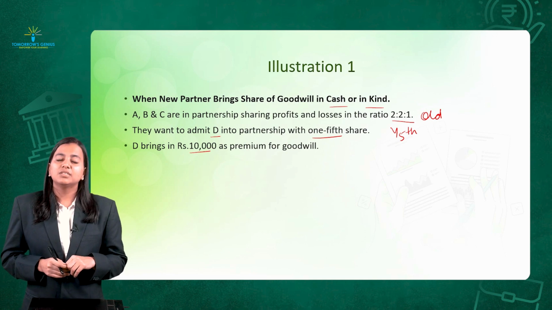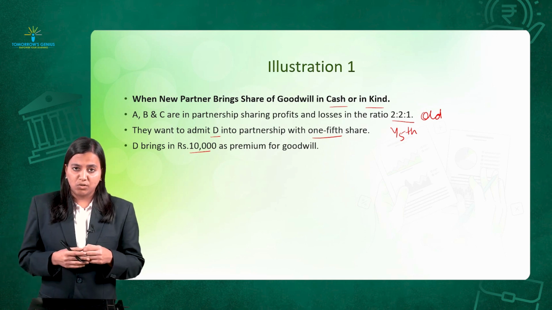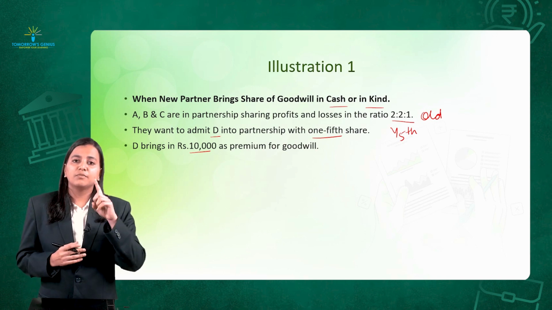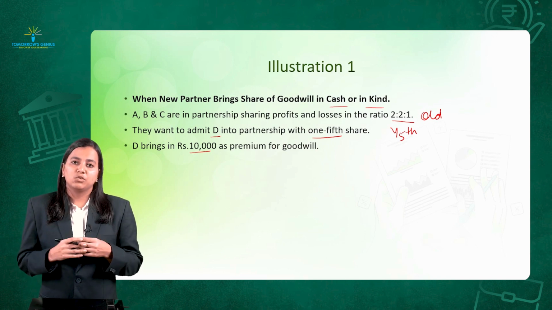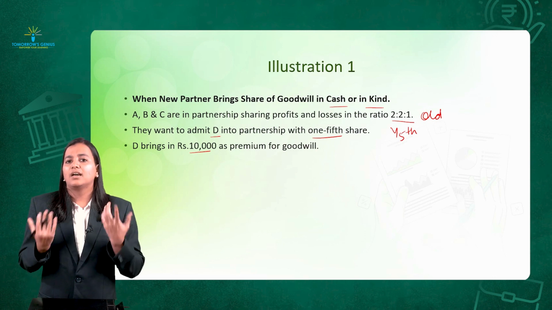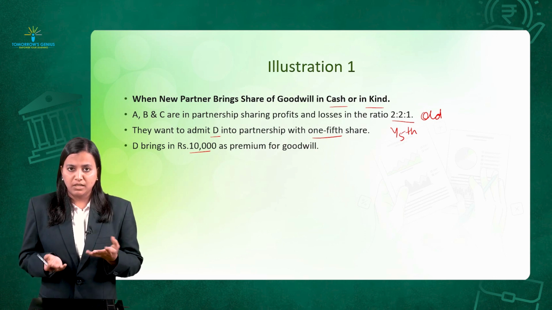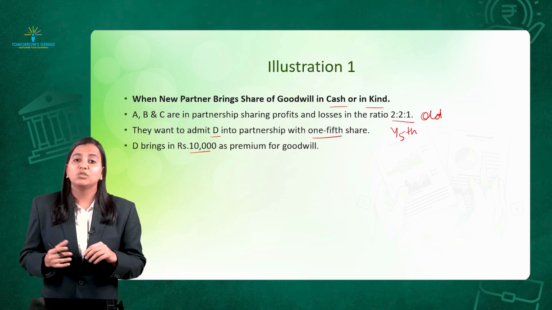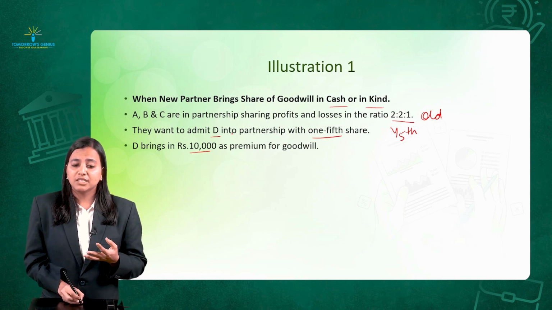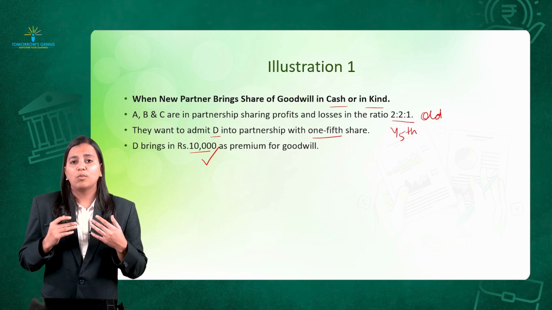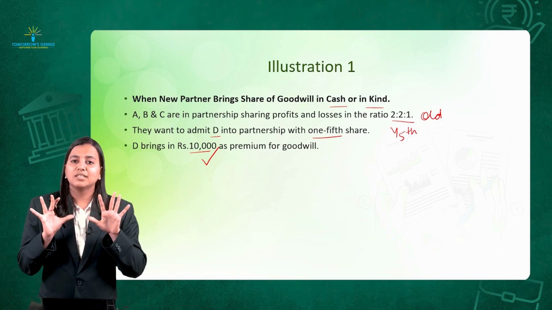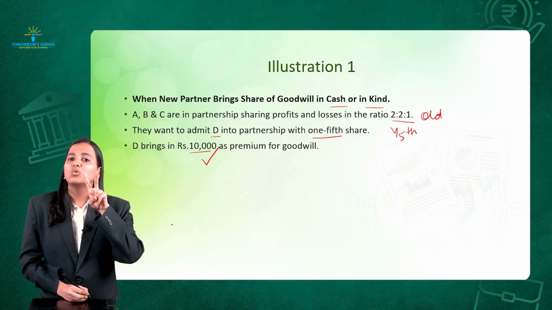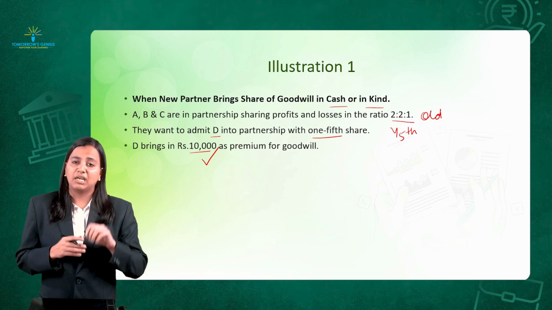Now, if you remember the steps for the accounting treatment for admission of partners, step 1 was valuation of goodwill. In this case, I am not required to go to step 1. Step number 2 was to calculate the share of the new partner, the goodwill he has to bring, that is rupees 10,000, which is given to you. So step number 2 is rupees 10,000.